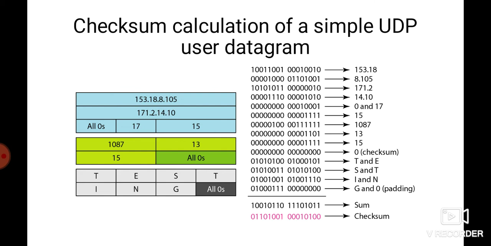We have taken the sum of all of these, just like in the data link layer. After taking the sum, we complement it. After complementing, we receive the checksum, and this checksum value will be sent to the receiver. This is the calculation.